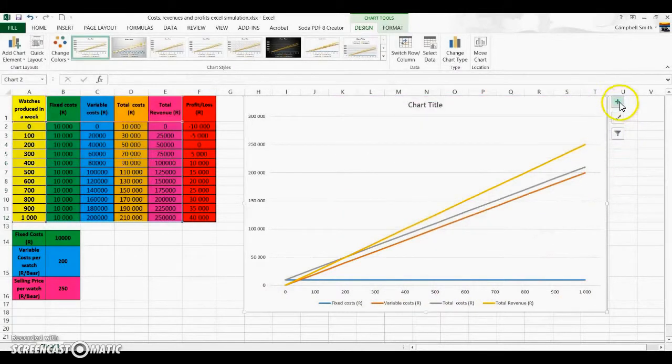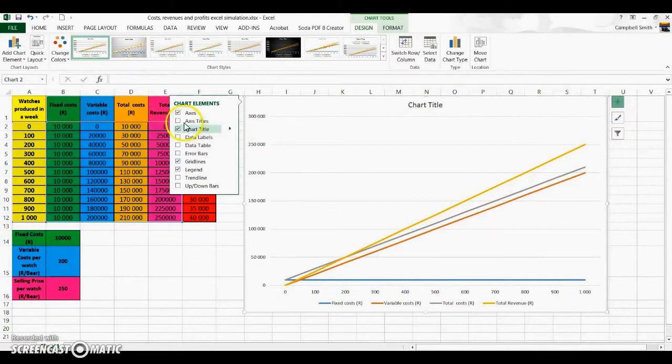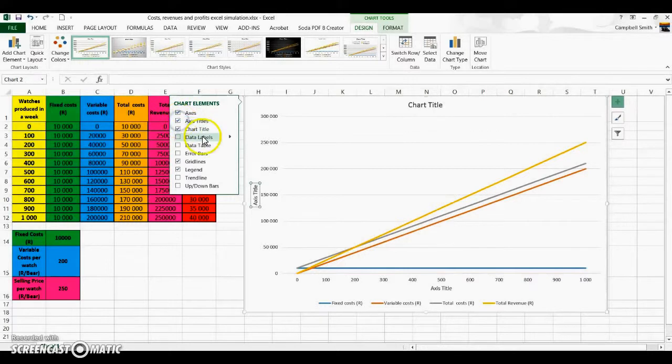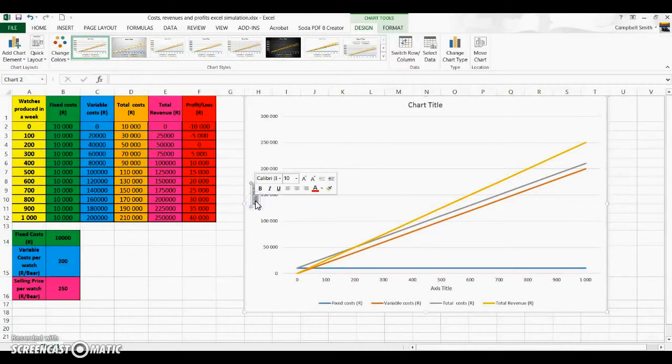I also want to add a bit more information with regards to the axis titles. I want to label my x and y axis. Once I've clicked on axis titles, I'll double click on axis title. This is going to be called costs / revenues, and then in brackets I'm going to put R, because all those values are Rand values.